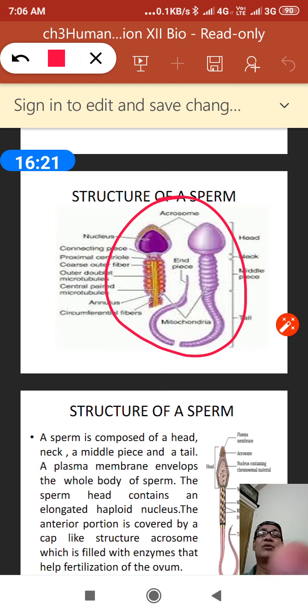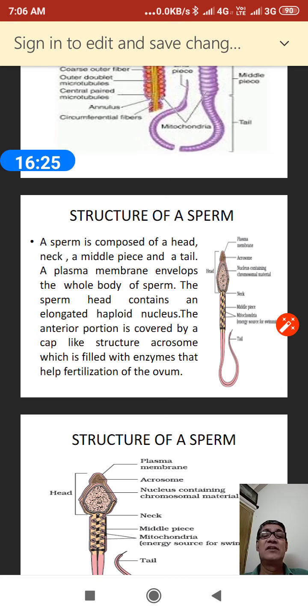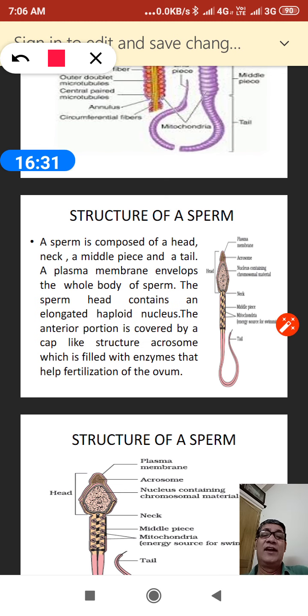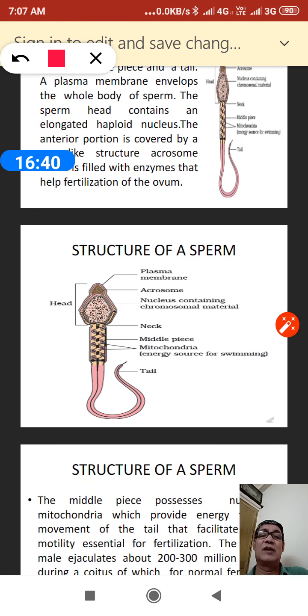The sperm has four parts: the first one is the head, second is the neck, third is the middle piece, and fourth is the tail.